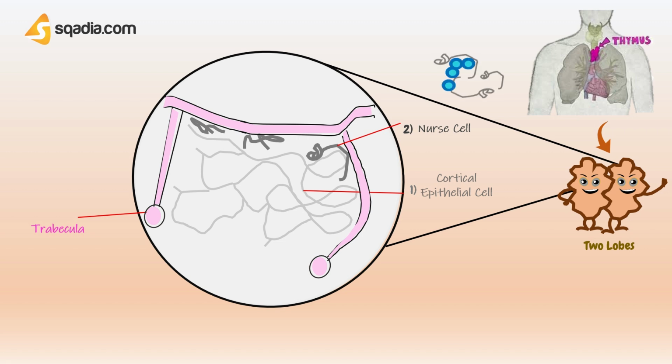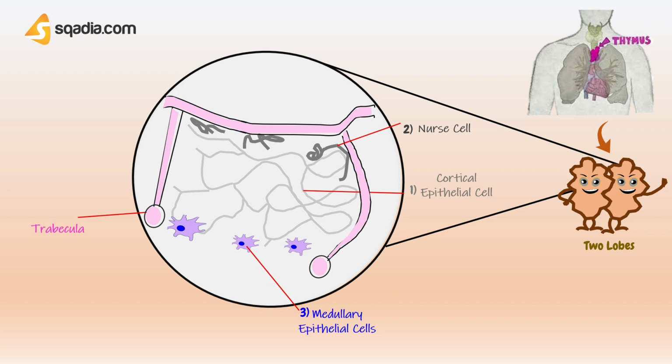Second is nurse cells. These nurse cells are a second type of cortical epithelial cell that can be seen in close contact, surrounding developing thymocytes. These are the cells that express MHC class I and MHC class II on their cell surface. Third is medullary epithelial cells. These medullary epithelial cells provide structure for the medulla, and recent evidence suggests they play an important part in T cell tolerance.